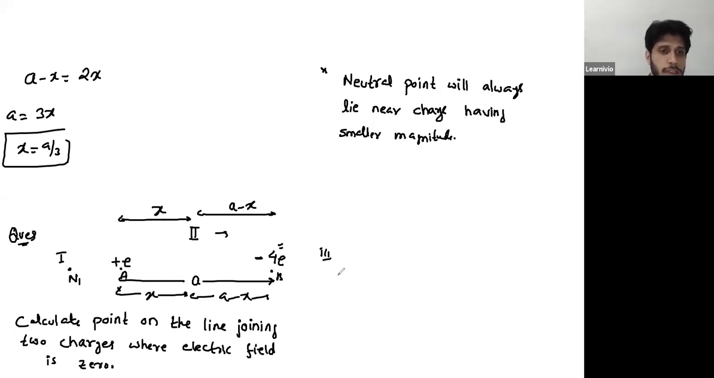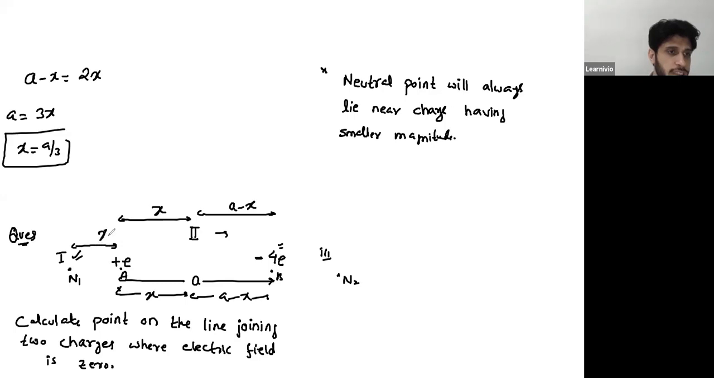This is N1. Let's say this is neutral point N1 and this is neutral point N2. Which one is near the smaller charge, N1 or N2? N1. So this is the neutral point of the system. Whenever you come across two regions in which your neutral point can lie, there's a simple method: neutral point will always lie near the charge having smaller magnitude. So this N2 is not the neutral point, N1 is the neutral point.